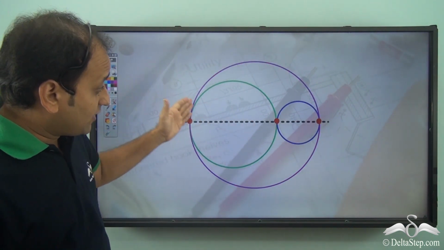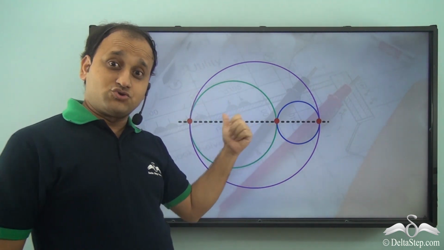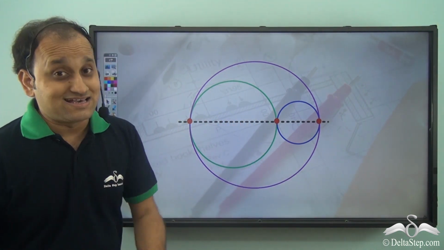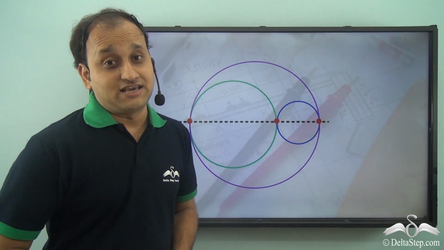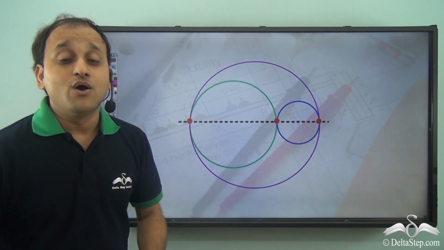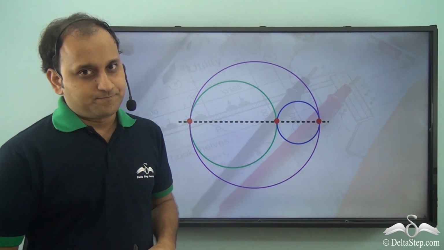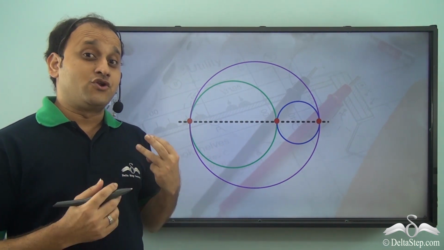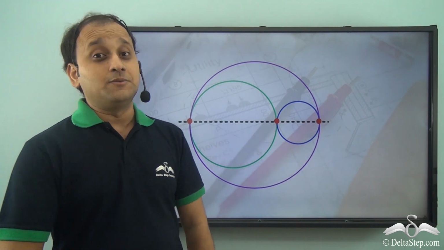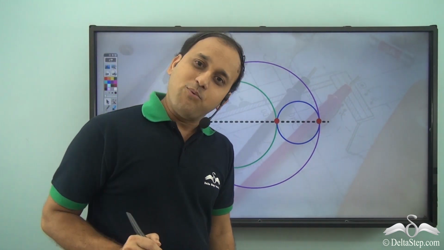As you can see, in all these possibilities, there is no circle which passes through all the 3 collinear points. And this is another important property. That is, if you have 3 collinear points, you can never have one single circle passing through all of them. But if you have 3 non-collinear points, then you will have exactly one circle which will pass through all the 3 non-collinear points.